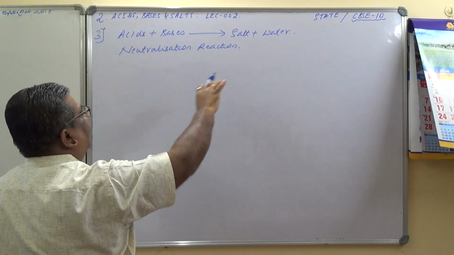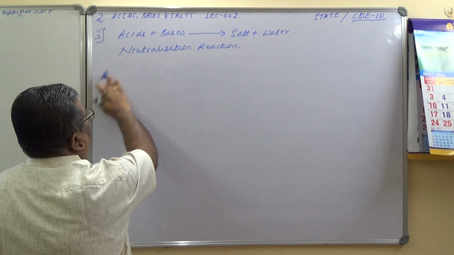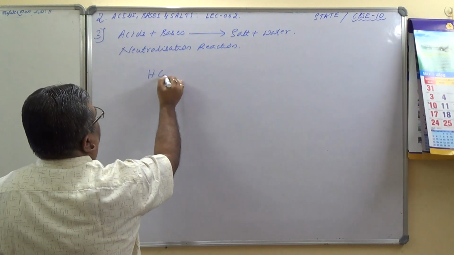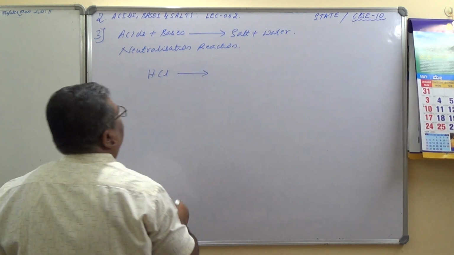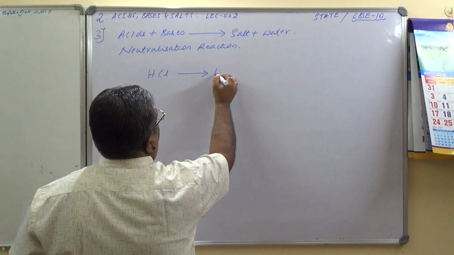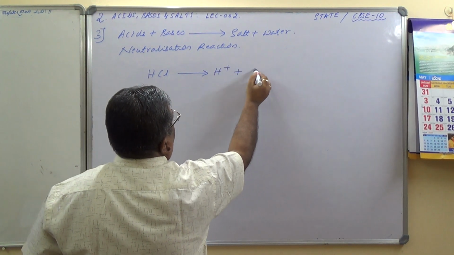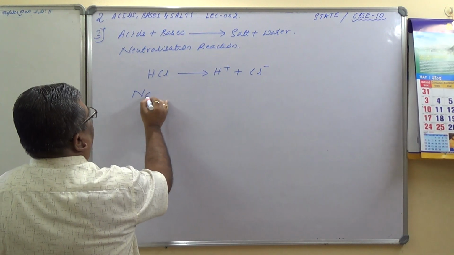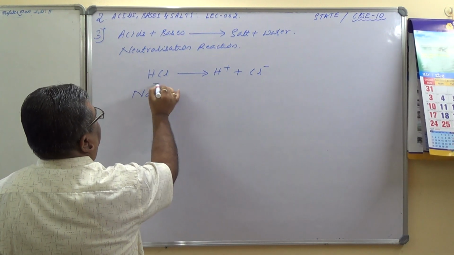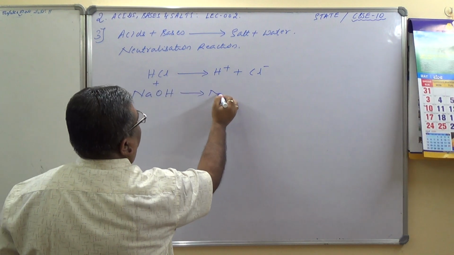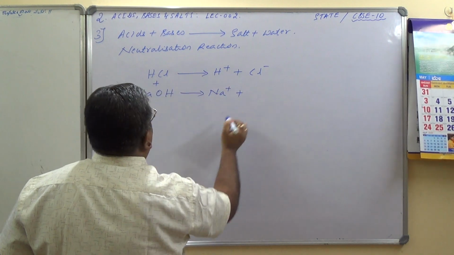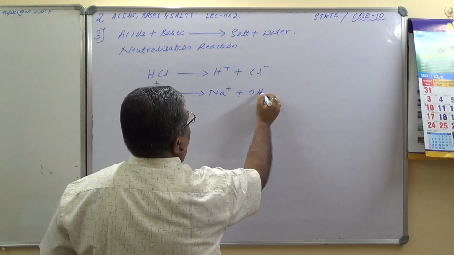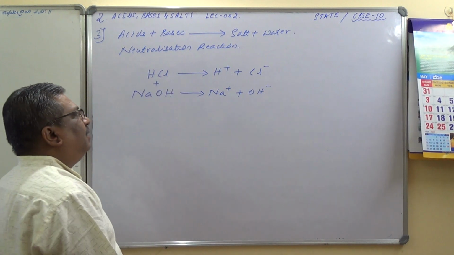How does neutralization reaction take place? This is what we are going to study now. Hydrochloric acid will split into H plus ions plus chloride ions. Similarly, sodium hydroxide will split into Na plus and OH minus ions.